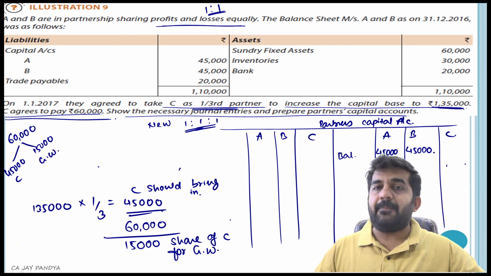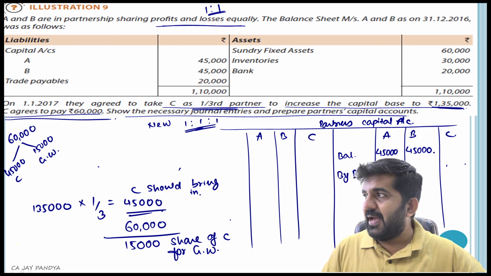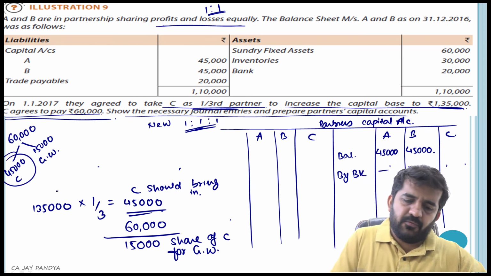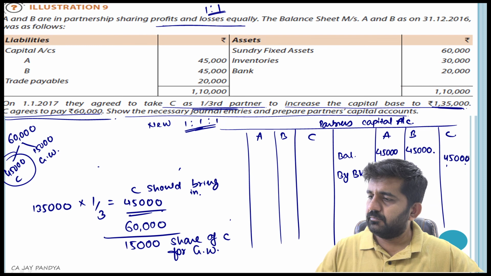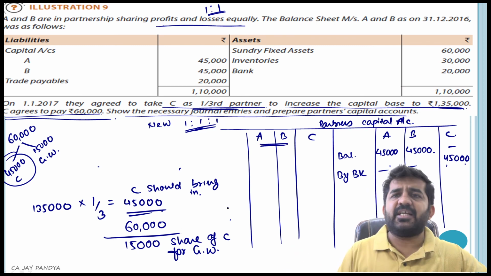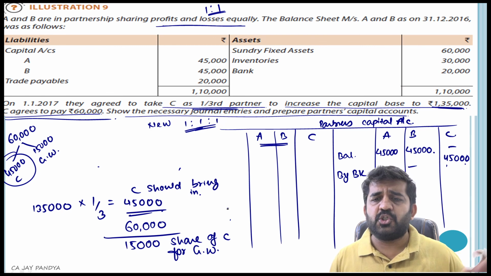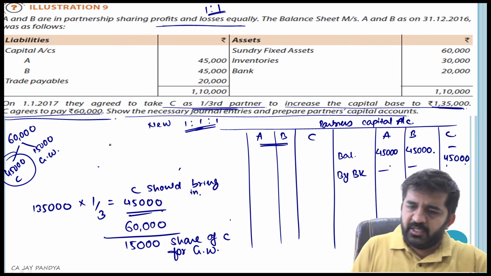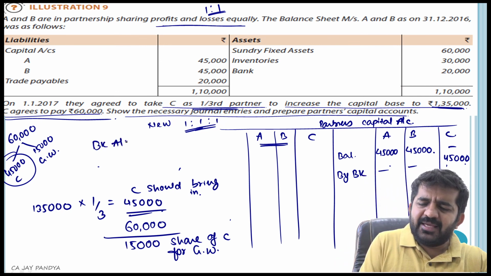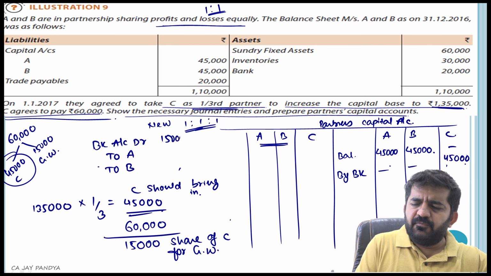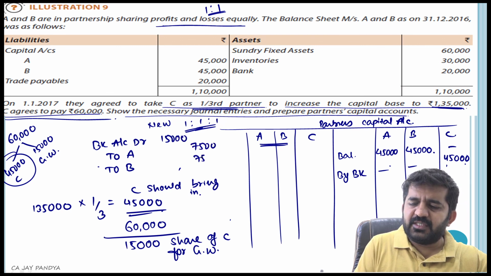When he is bringing for capital, bank account debit to C's capital by bank is 45,000. But when he is bringing for goodwill, this will be directly given to A and B in their sacrifice ratio. And believe me, if the old ratio is 1:1 and the new ratio is 1:1:1, the sacrifice ratio will also be 1:1. So this 15,000 journal entry will be bank account debit to A and B, 15,000, 7,500, 7,500.